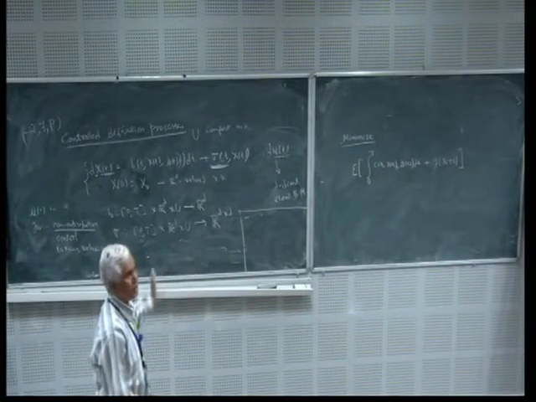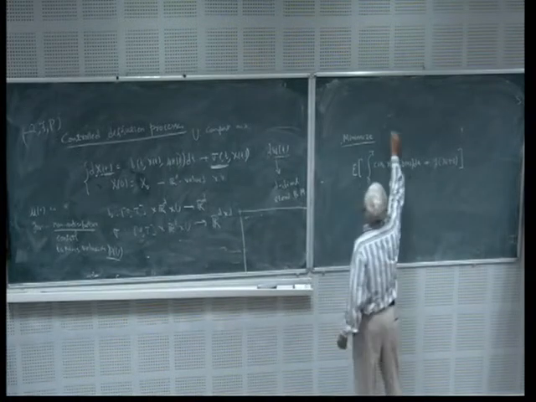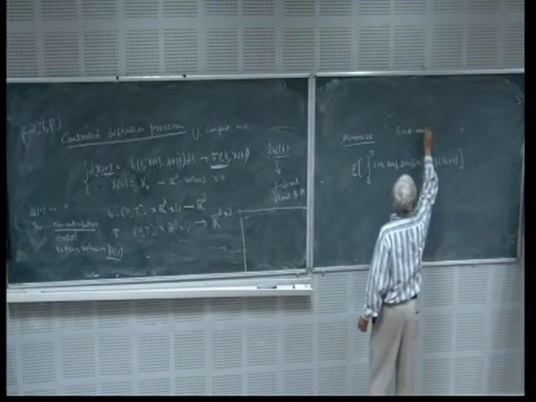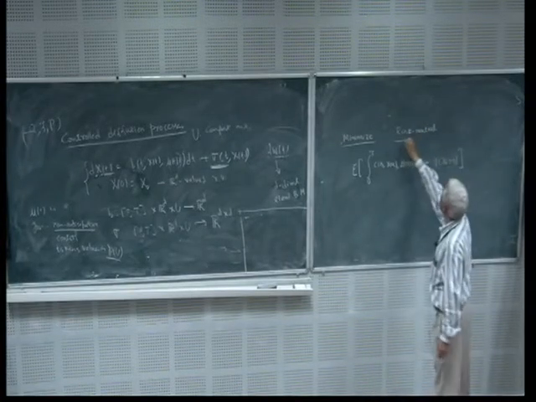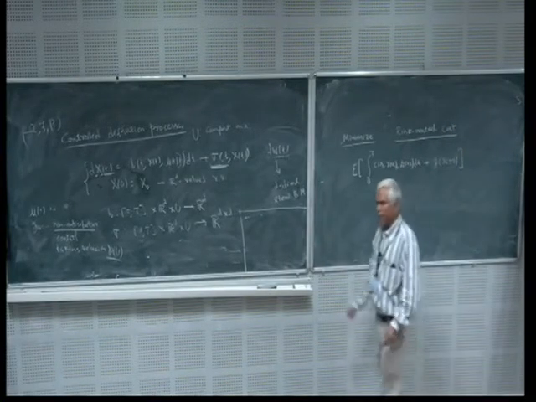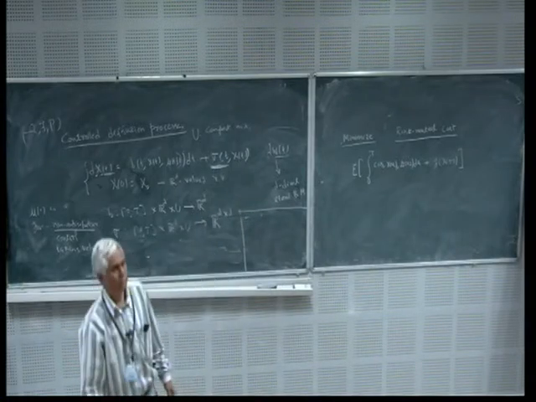This is the standard approach, and this is called the risk neutral cost. That means I am replacing the random variable by its expectation.